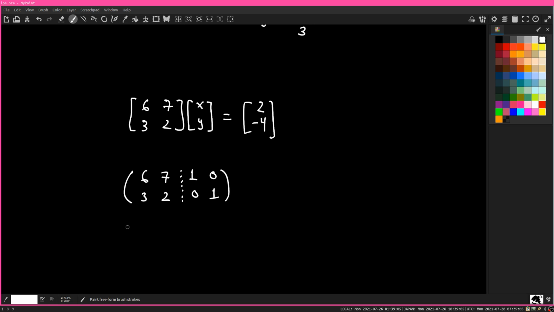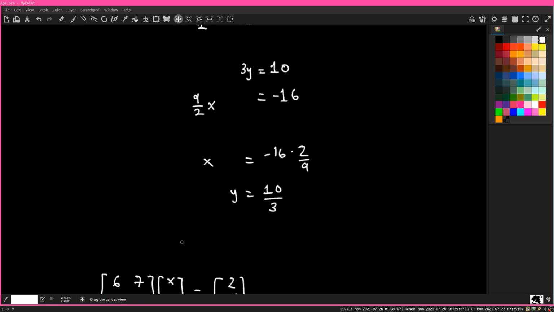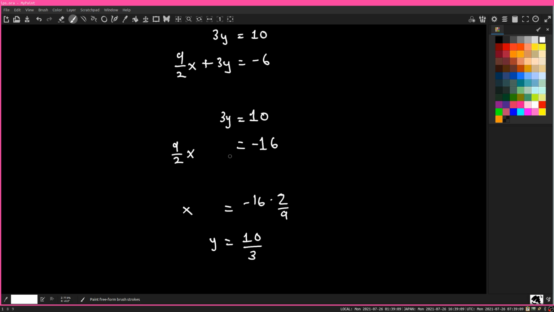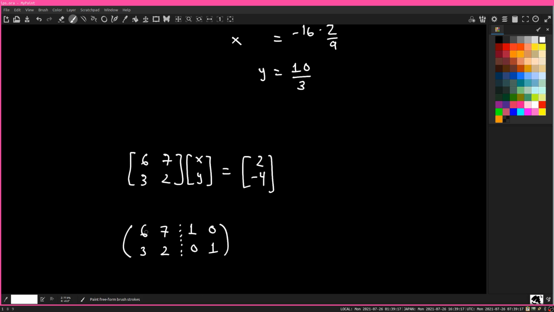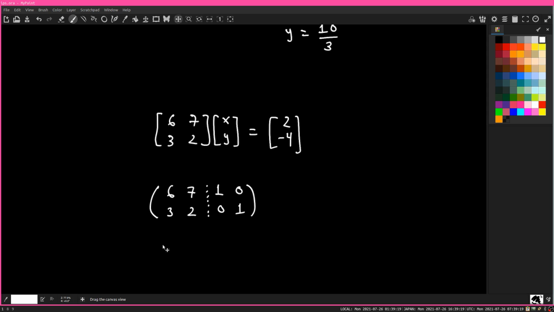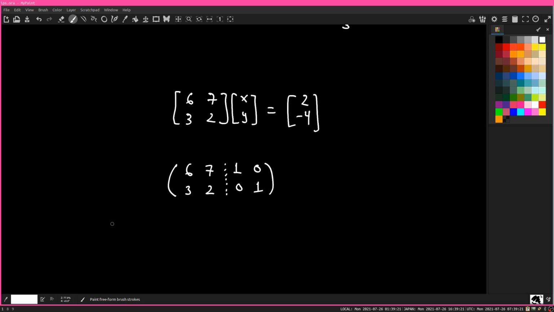What I claim is that each one of these operations that does an allowable transformation to the system of linear equations, you can actually get by multiplying by a matrix. And I'm going to tell you what that matrix is. You can cook up the matrix really easily. So take the second row and subtract it from the first.